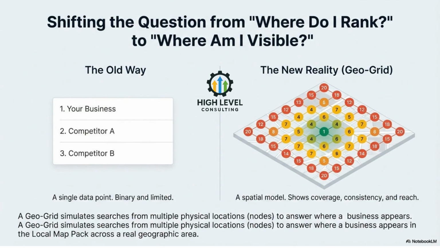Traditional ranking asks a binary question: am I first, second, or third? Geo-grids ask a better question: where does this business actually show up across a real geographic area? By simulating searches from many physical locations, geo-grids reveal coverage, consistency, and reach, instead of a single fragile data point.